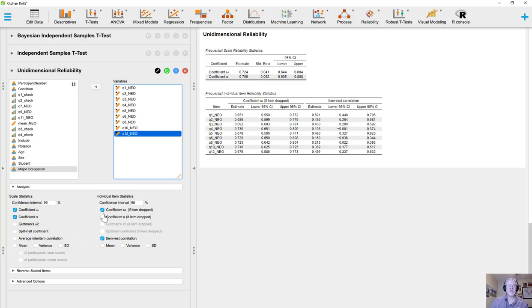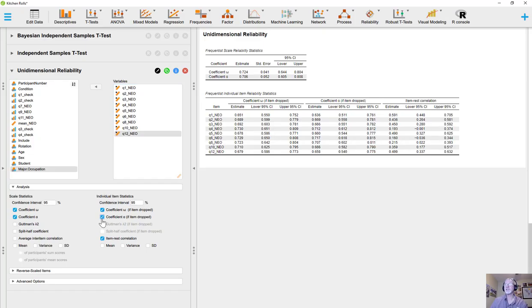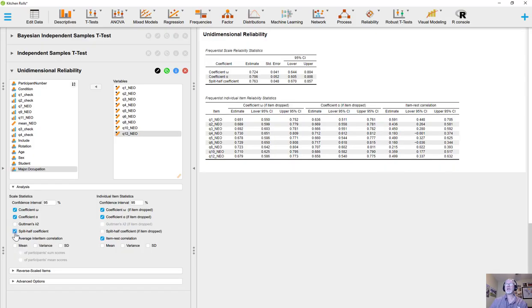You can also get that same index for coefficient alpha if you click this. But what happens with coefficient omega is going to be pretty redundant with what's happening with coefficient alpha. Pick one to make your decisions. You don't need to use both. You can also get the split half coefficient here. The split half coefficient is actually coming in a bit higher than coefficients omega and coefficient alpha.